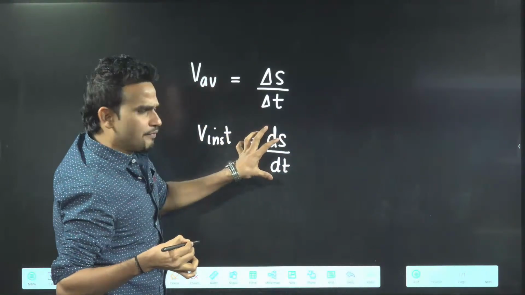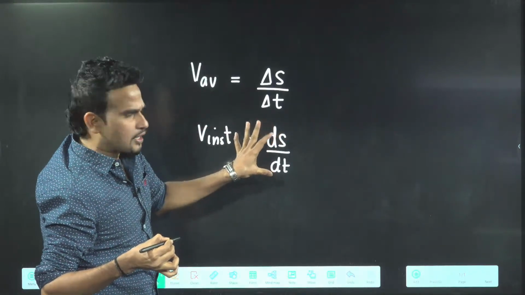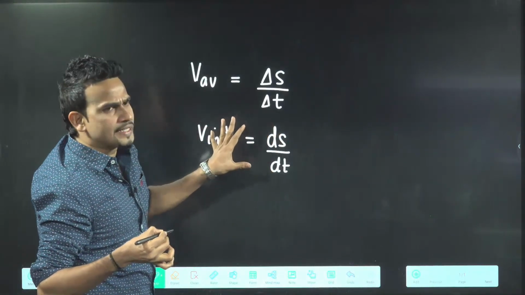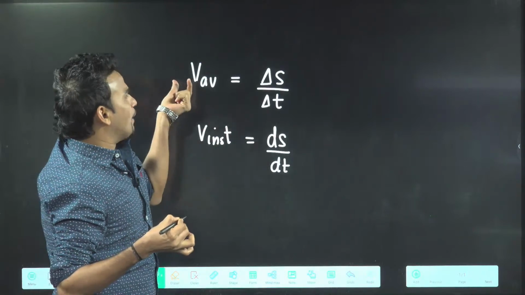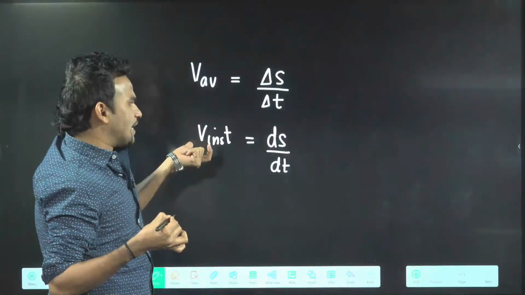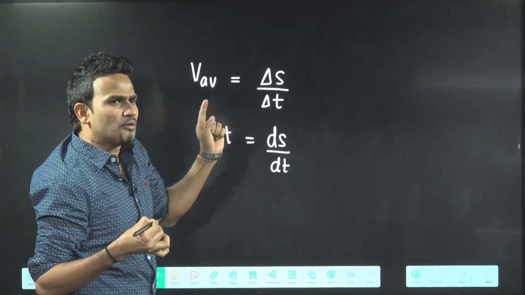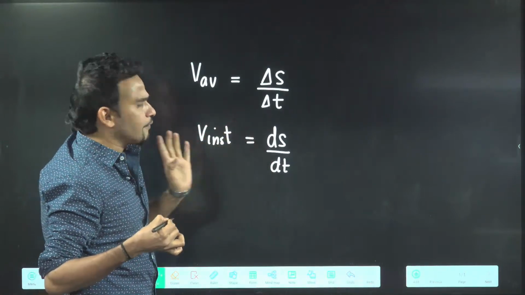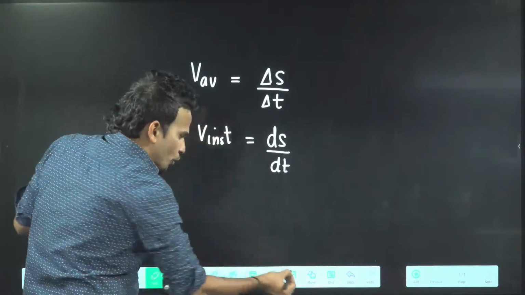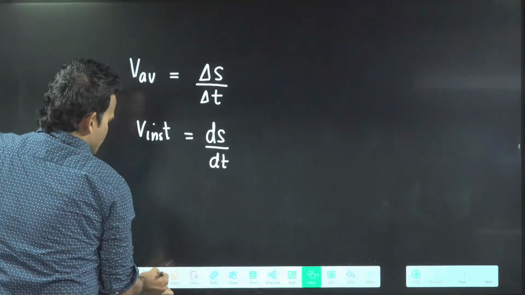Today our target will be how to do questions based on instantaneous velocity. So average velocity is delta S by delta T, and instantaneous velocity is found with the help of differentiation. I told you instantaneous value is calculated by only one method, that is differentiation. This is the story of velocity.